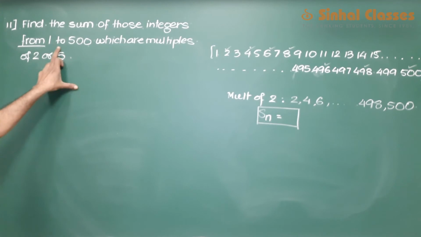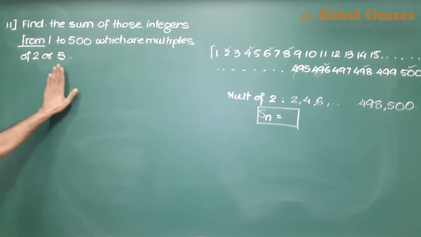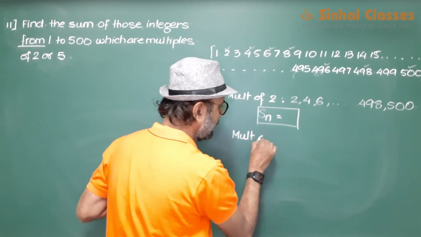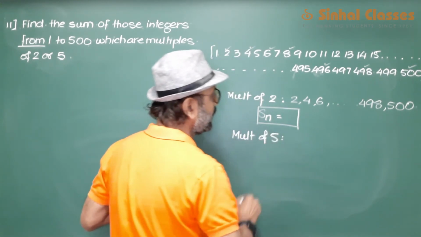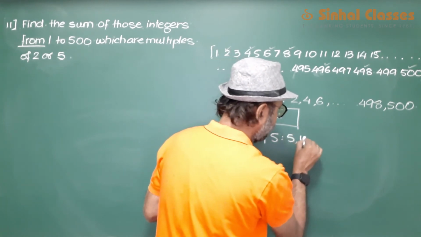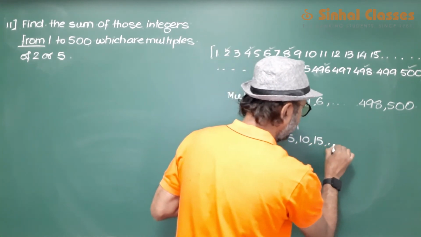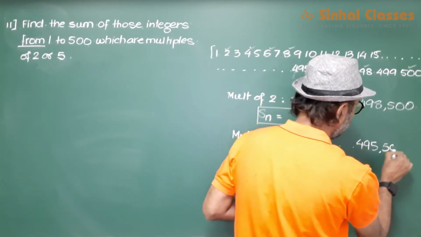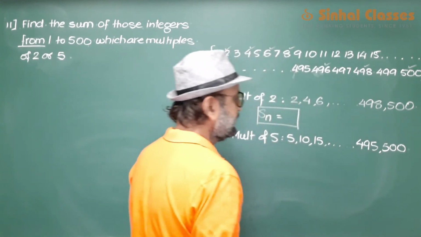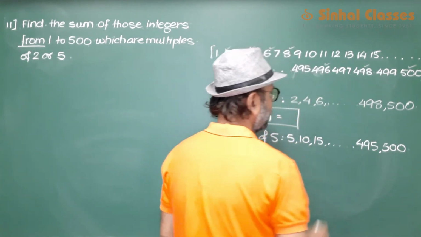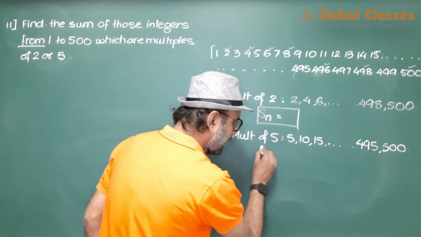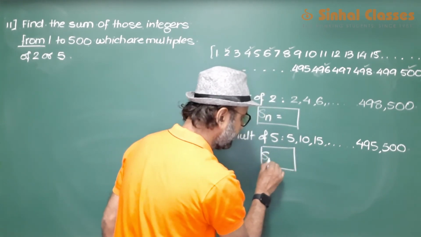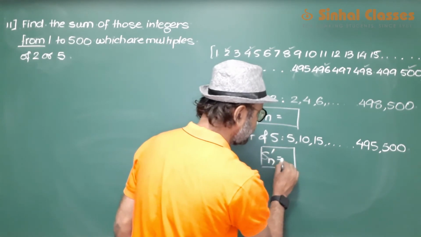Then find out the multiples of 5. Multiples of 5 would be 5, 10, 15, ... 495, 500. These are multiples of 5. So here again we will find out the sum of the multiples of 5. We'll write it as S dash n.